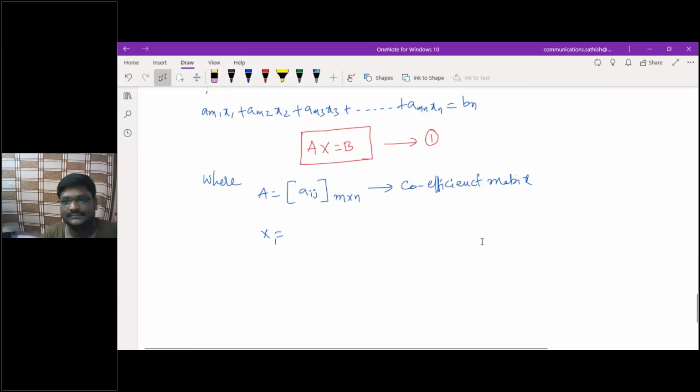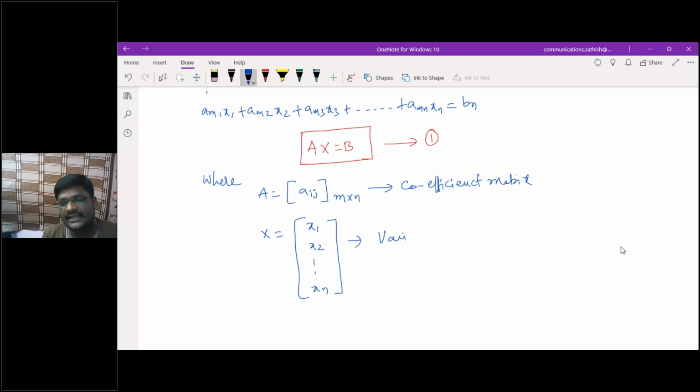And x is nothing but x1, x2, and so on, xn. This I will call as the variable matrix.